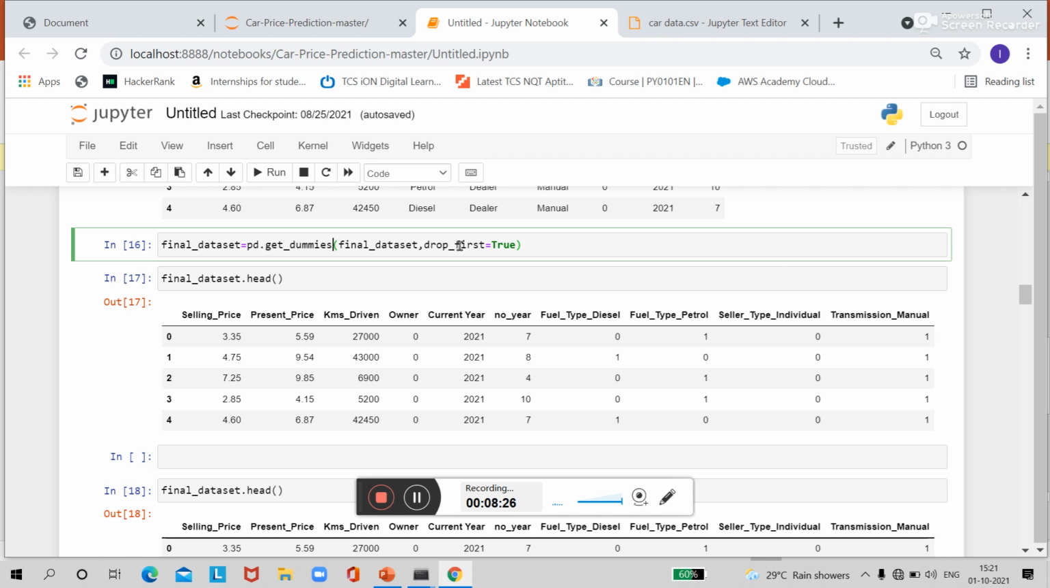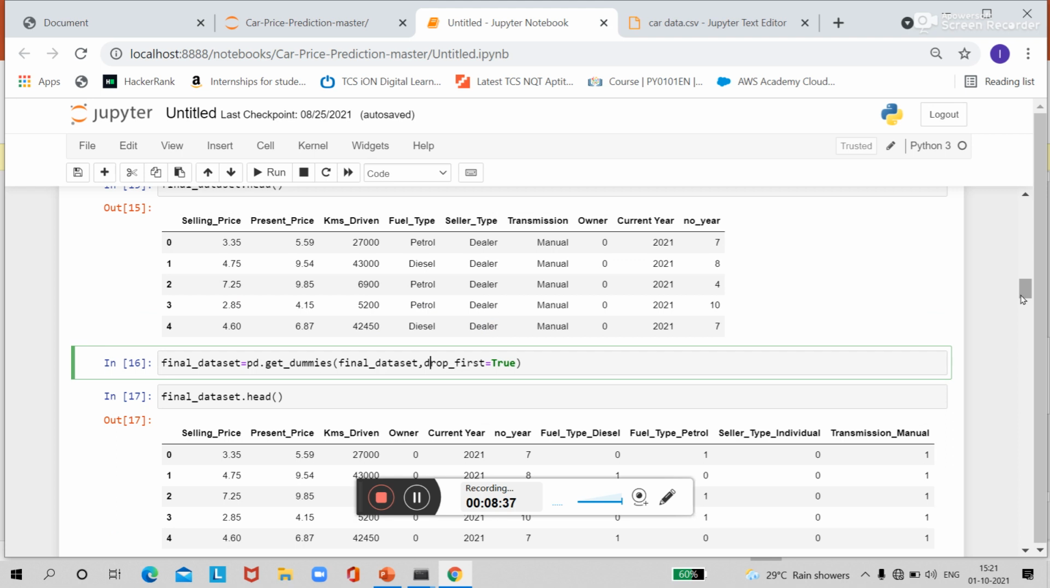I have passed this final data set as an argument to this method, and drop_first equal to true means what? See, after execution of this function, I can see here this fuel type feature is converted into two features, that is fuel type diesel and fuel type petrol. But we have one more value for the fuel type, that is CNG. But this CNG column is not added here. Why? Because of this drop_first true.